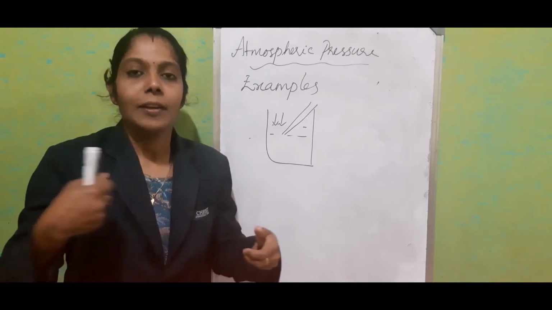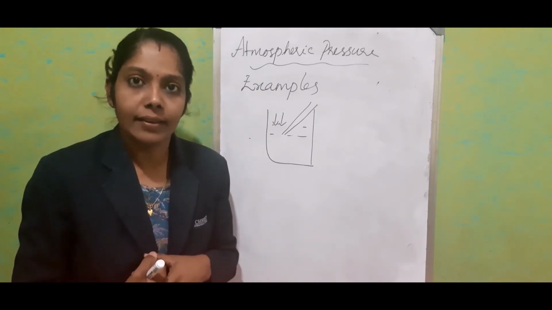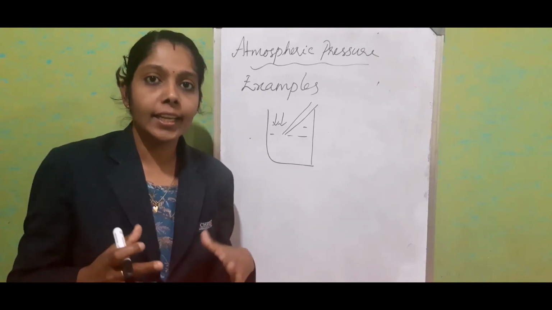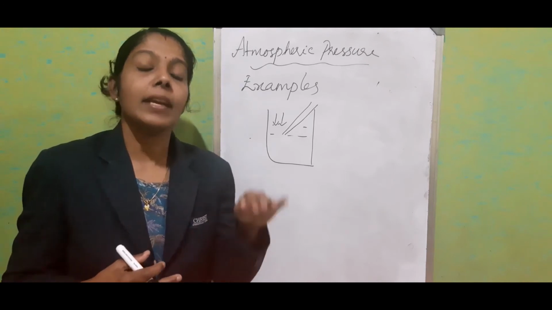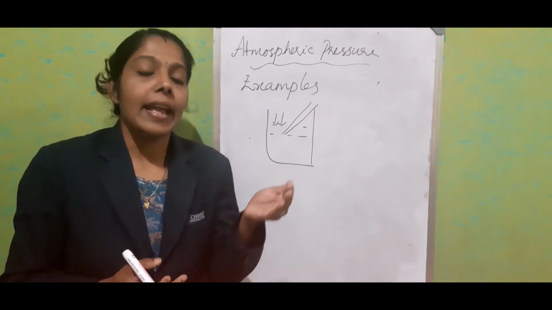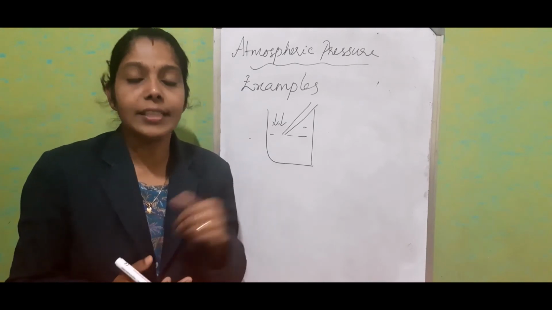Then you might have seen the syringe. We used to fill the syringe with medicine, right? When we pull back the plunger, we are creating a low pressure area. By that time, the atmospheric pressure acts on the medicine and it will rush into the syringe.